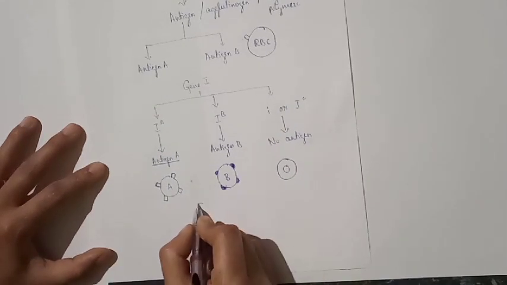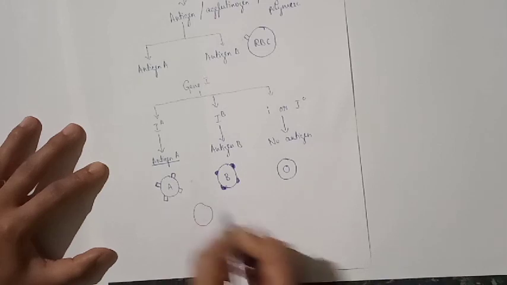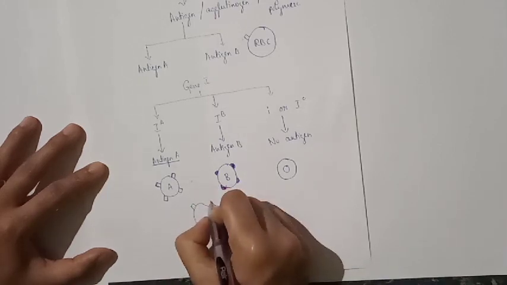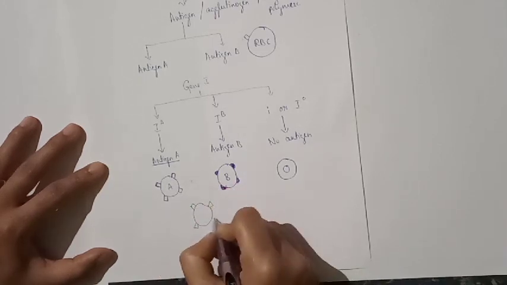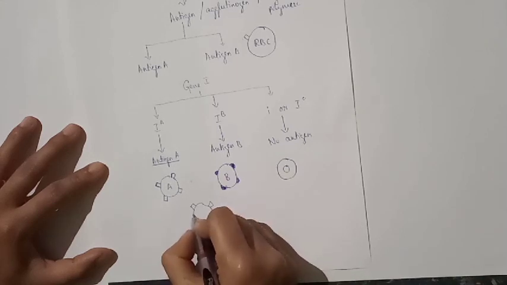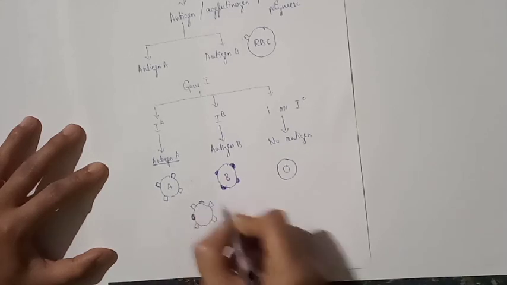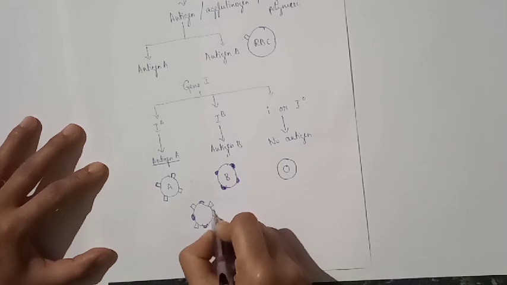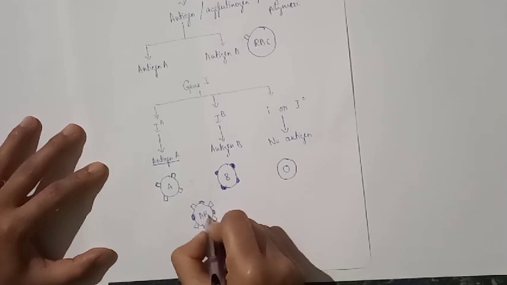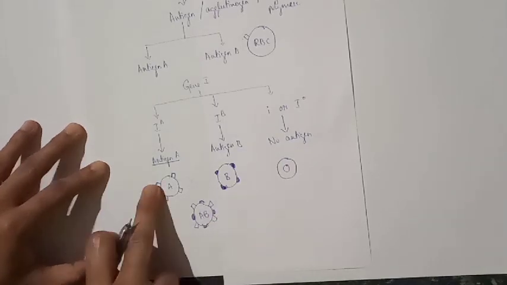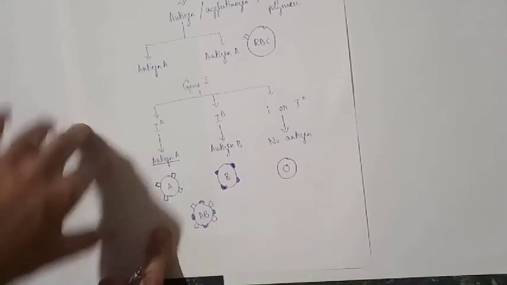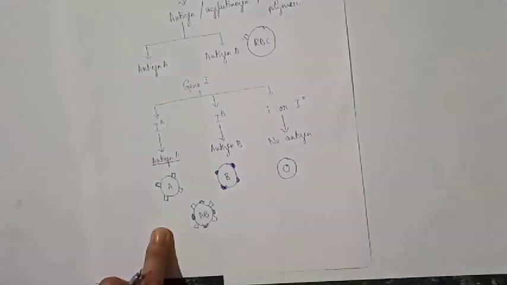Suppose on the membrane of RBC, both antigen A and B are present, then the blood group becomes AB. So, this antigen decides which is the blood group.